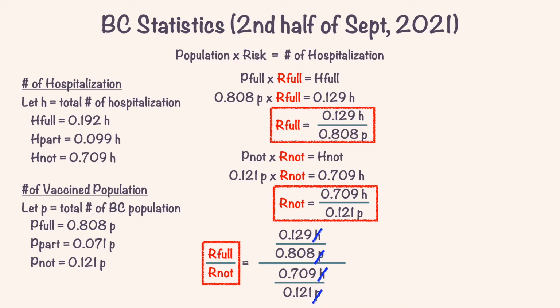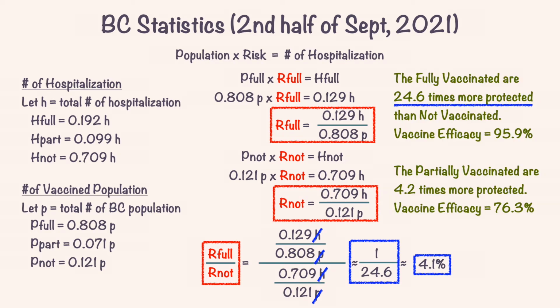Now, we use a calculator to plug in all the numbers, and we get approximately 1 over 24.6, meaning that the risk of the not vaccinated is 24.6 times greater than the fully vaccinated. This in percent is 4.1, meaning that in a situation when 100 of the non-vaccinated get the infection, only about 4 people of the fully vaccinated will get the infection. In other words, the fully vaccinated are 24.6 times more protected. This in vaccine efficacy is 95.9%. If you do the same calculation for the partially vaccinated, you will find that they are 4.2 times more